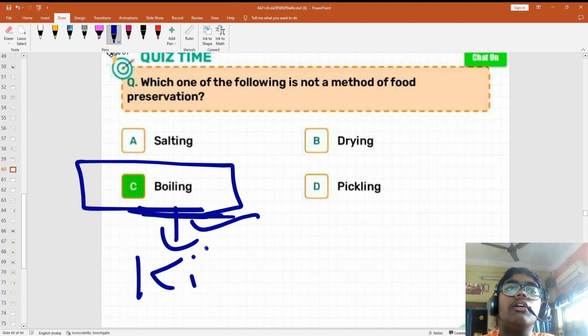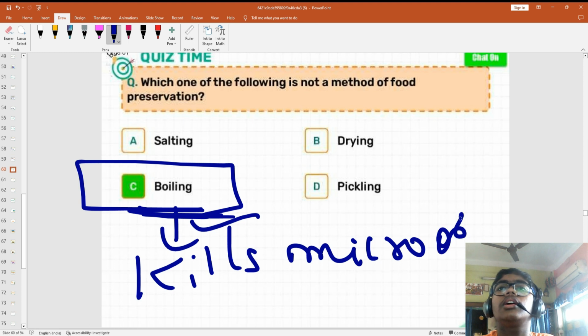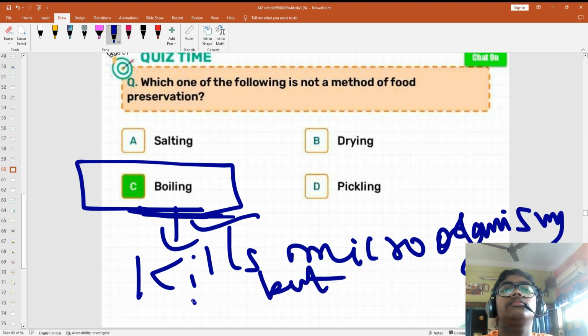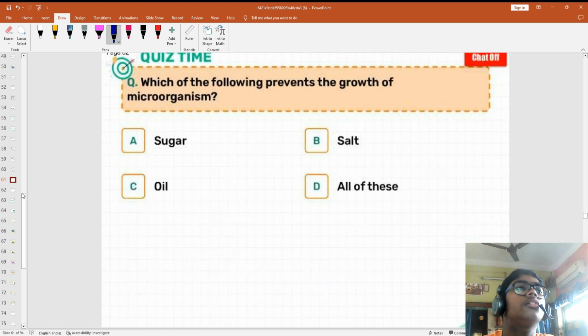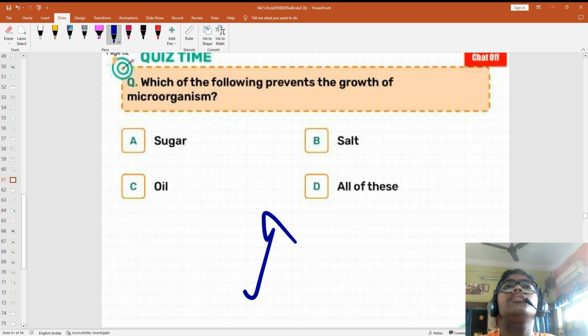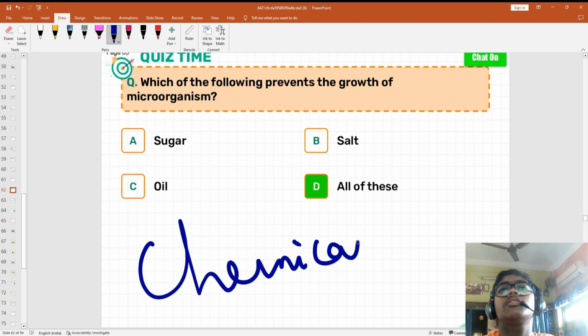Boiling kills microorganisms, but it does not prevent. Okay, which prevents growth of the microorganisms? All of this, right? It's all the chemical methods.